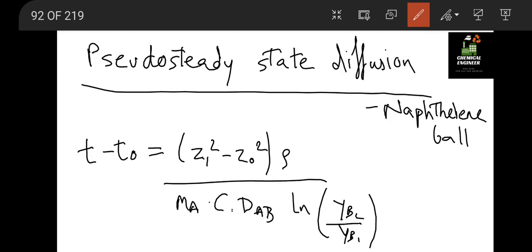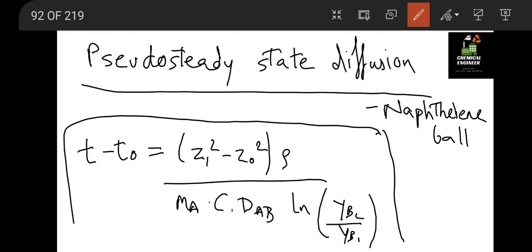Okay, so you have to apply this formula when you have to find a time for diffusion using the initial values given. So this is the time for diffusion.